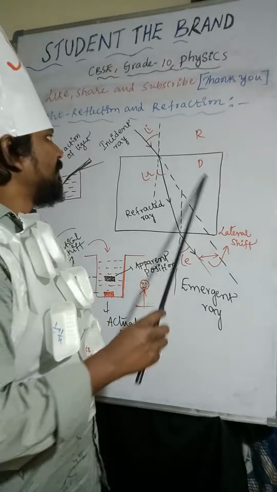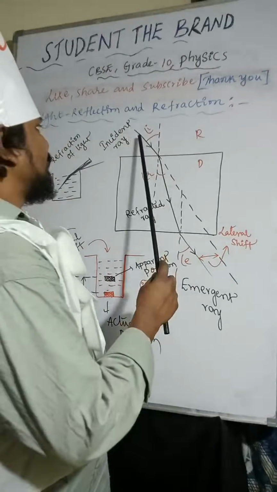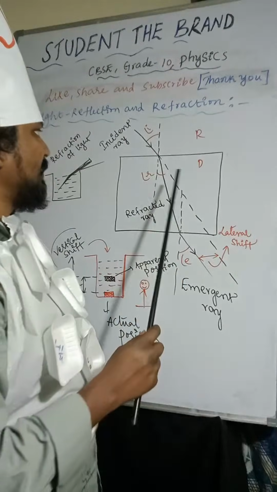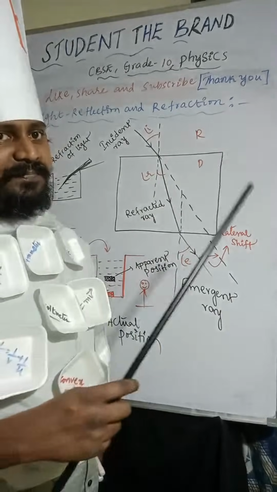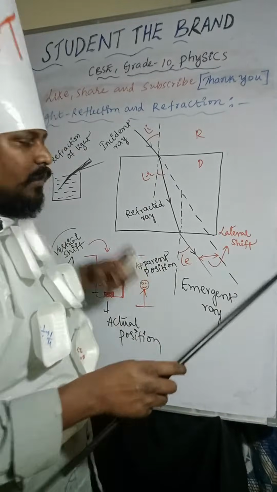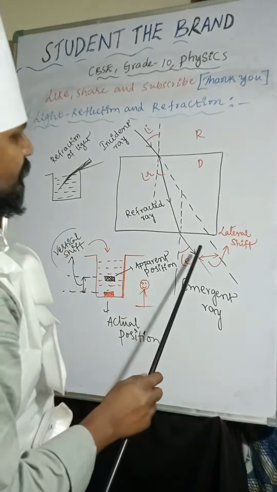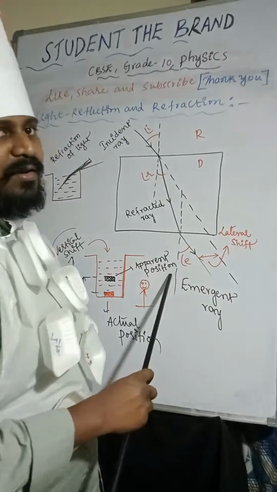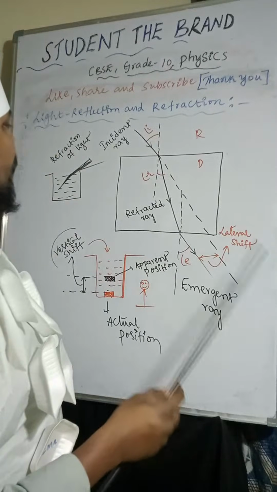Glass slab: incident ray, refracted ray, emergent ray. The angle between the incident ray and the normal line is called angle of incidence. The angle between the refracted ray and the normal line is called angle of refraction. And the angle between the emergent ray and the normal line is called angle of emergence. So all these points we can say.